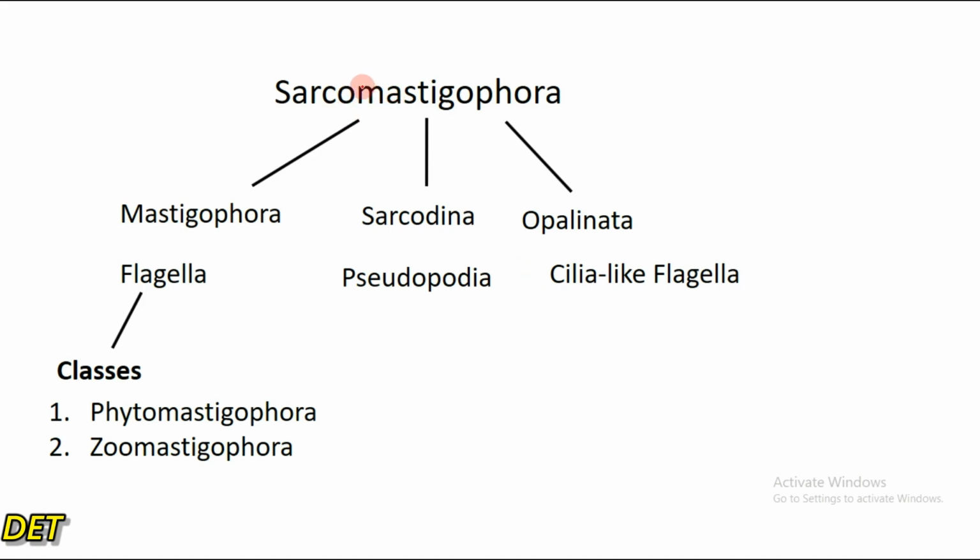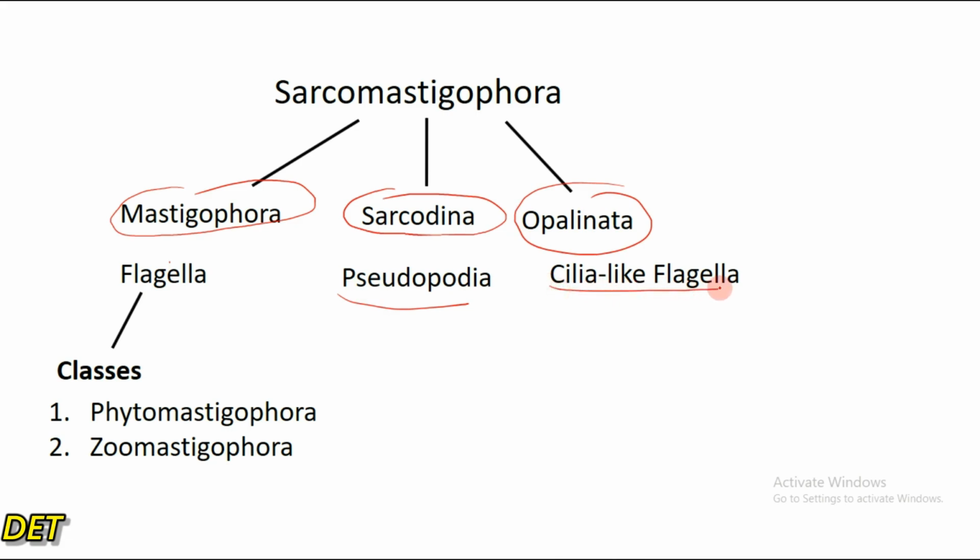So far so good. We have looked at the phylum Sarcomastigophora, and under it we have basically three subphyla. We have Mastigophora, which moves with the help of flagella, Sarcodina, which moves with the help of pseudopodia, and the Opalinata, which moves with the help of cilia-like flagella.